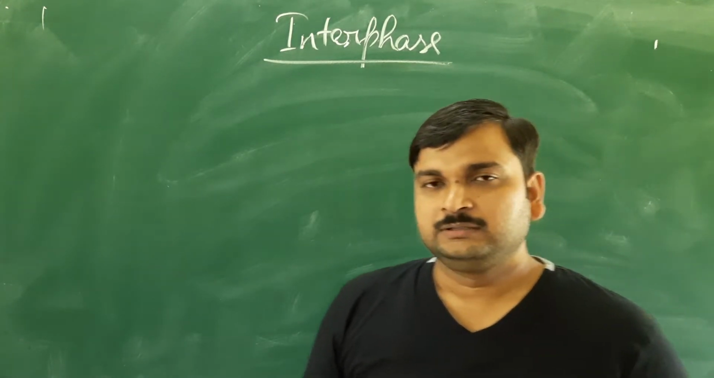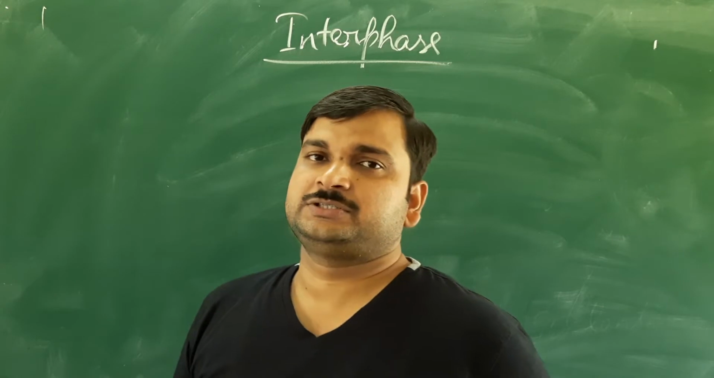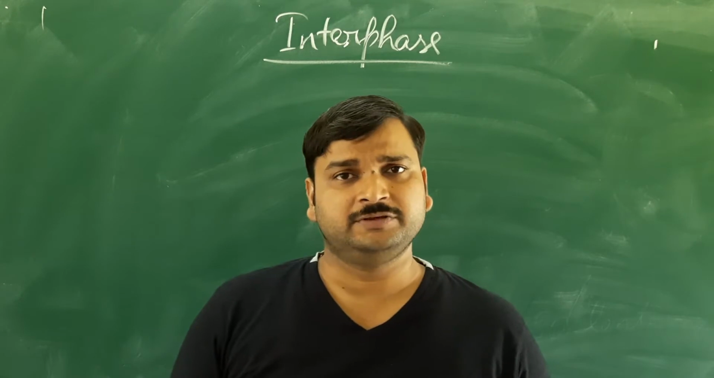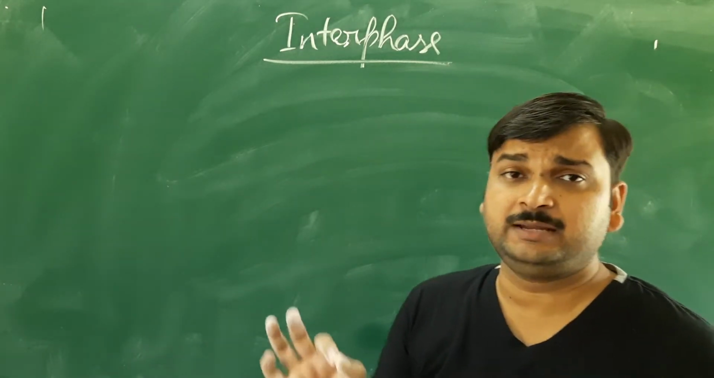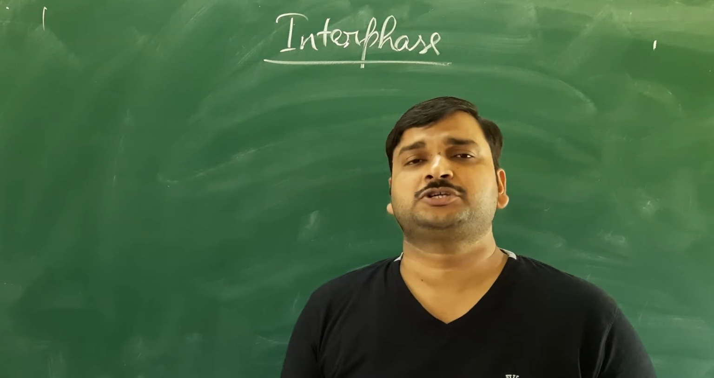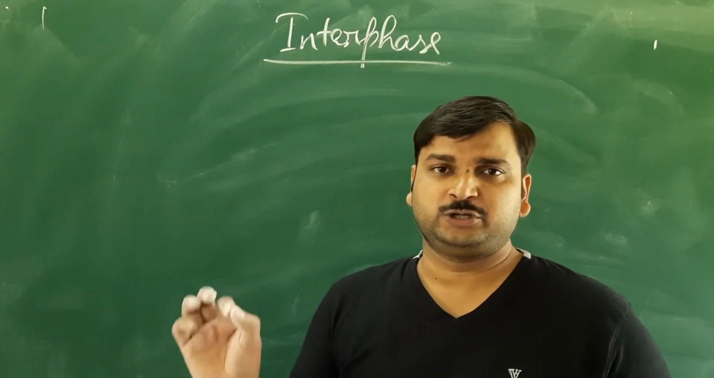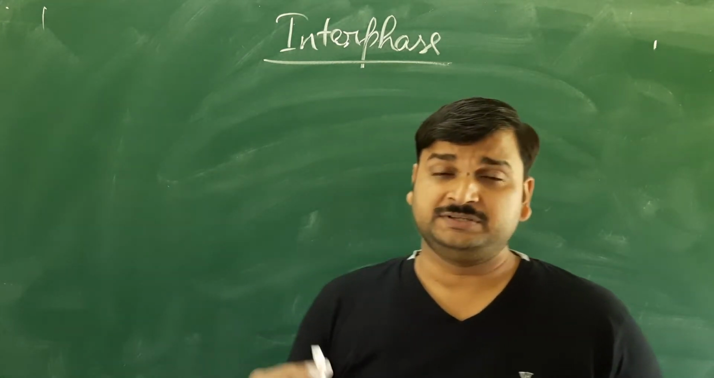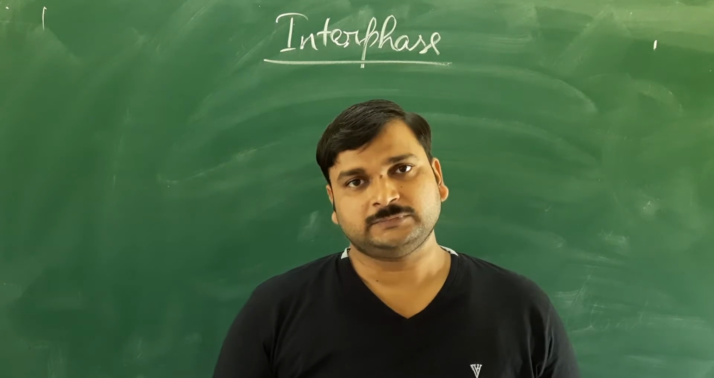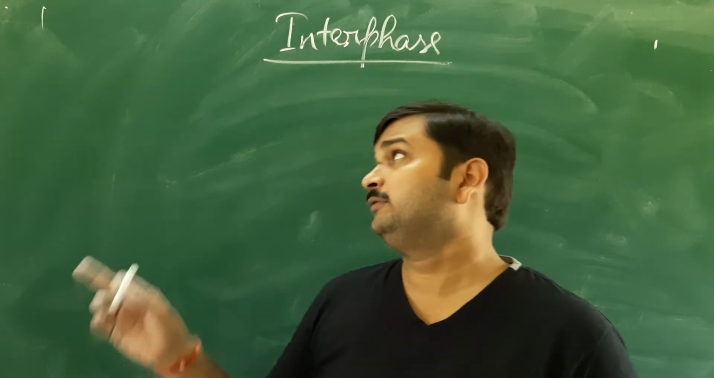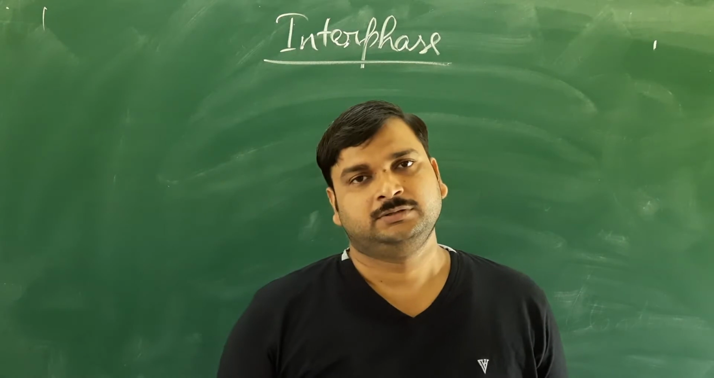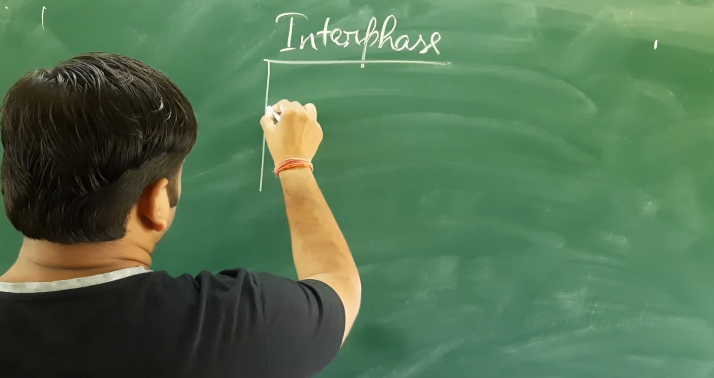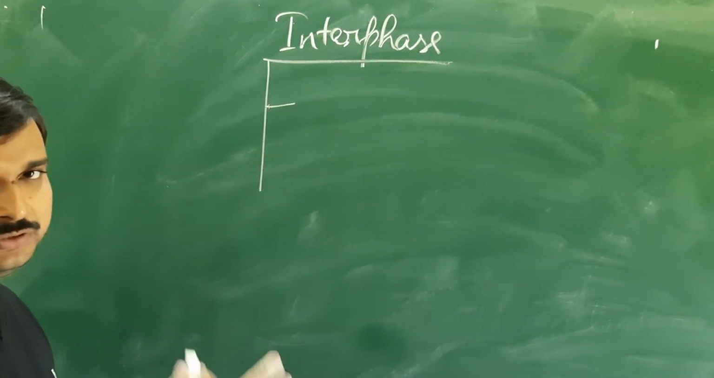Then I discussed that the cell remains in interphase for the maximum time of the cell cycle. Interphase may account for 75% to 90% of the duration of the cell cycle. For example, the human cheek cell has a generation time of 24 hours, but the division activity lasts only for 1 hour. For the remaining 23 hours, the cell remains in the interphase. This interphase is further divided into 3 subphases: